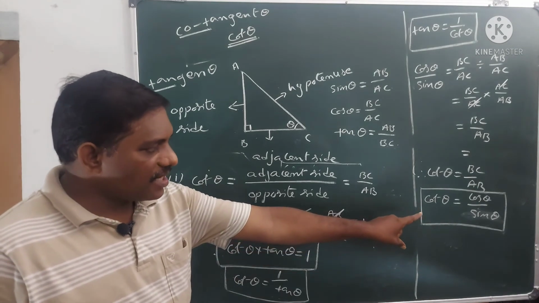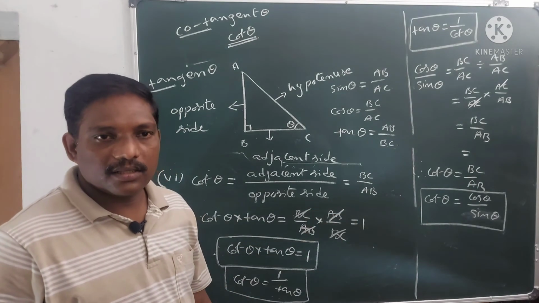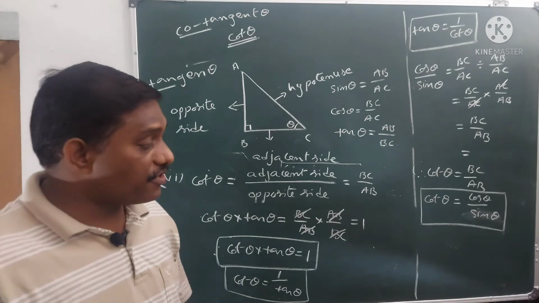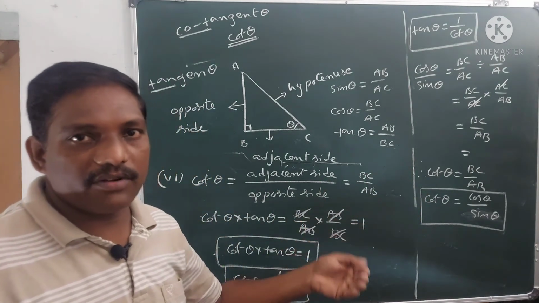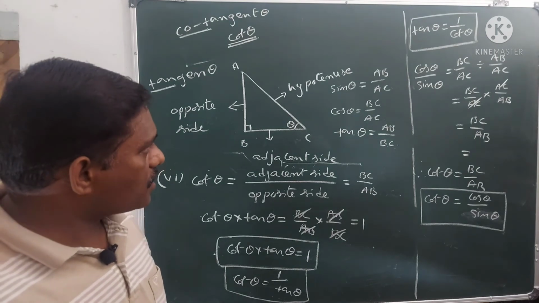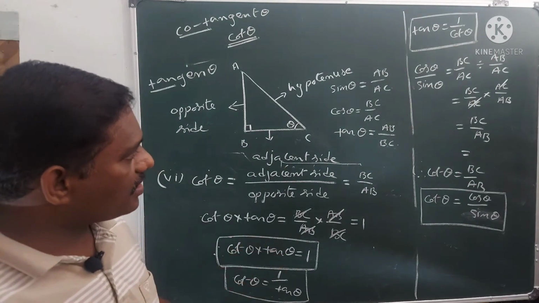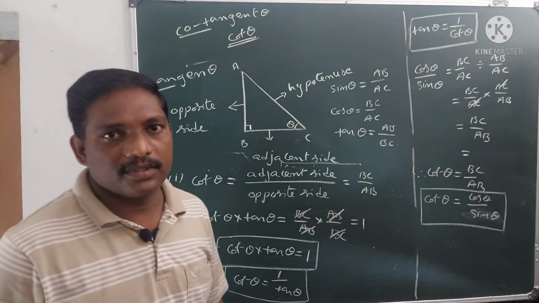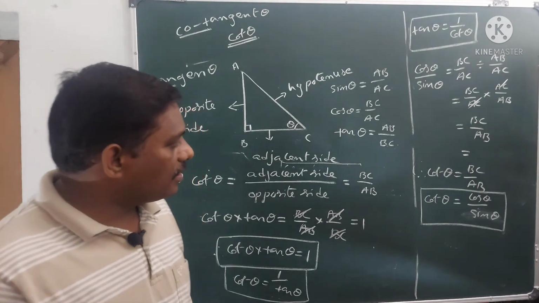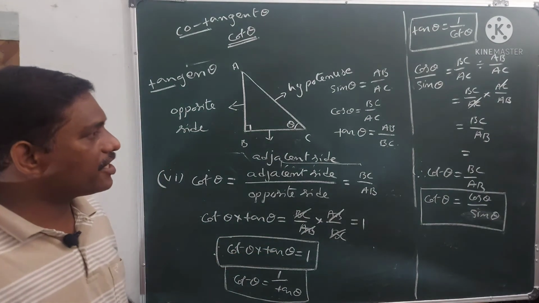So in the place of cos theta by sin theta, according to the situation, we can substitute cot theta while we are solving problems. Also, in the place of sin theta by cos theta, we can substitute tan theta.